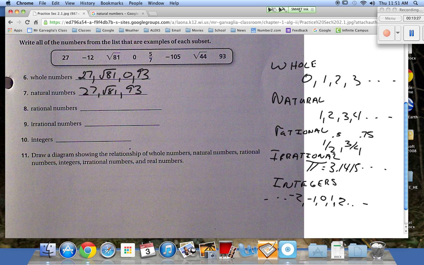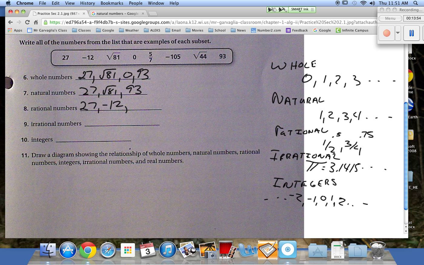Yes, you are. 27 is a rational number. It's defined. It doesn't go any farther than that. It doesn't have to be in a 1/2 form or 3/4 form. How about -12? Is that in there? Is it a defined number? It's a defined number.